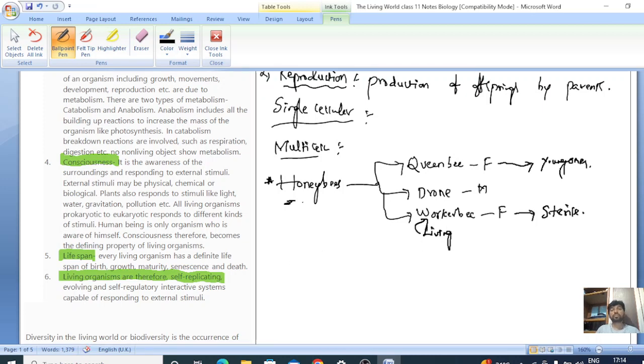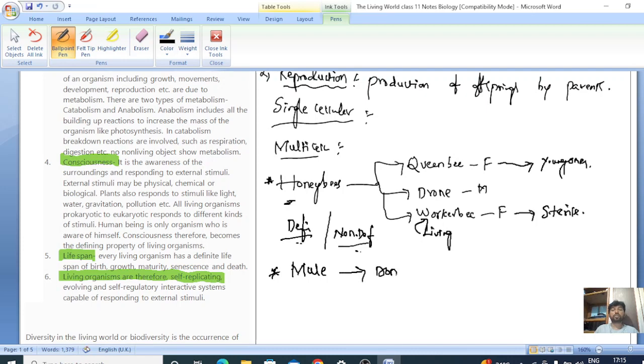Right? Then can you say that reproduction is a defining character? Is it defining? No. It's a non-defining character, because being living beings, they are not able to show this character, production of offspring. Then it's non-defining. Another example of this reproduction, we'll take the example of the mule, which is